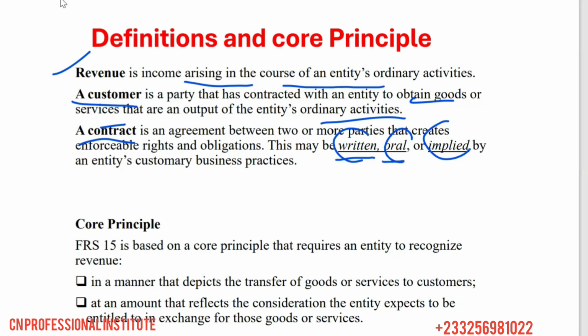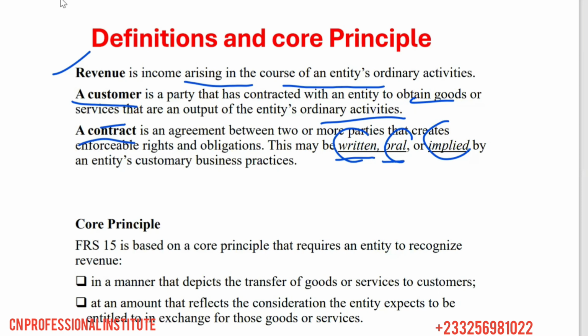Implied means it's not written, and it's not oral, but maybe from your action, or from what you've done before, it can imply that there's a contract. So a contract doesn't always have to be written or oral. It can be implied. Maybe our actions can lead to a conclusion of a contract, right?